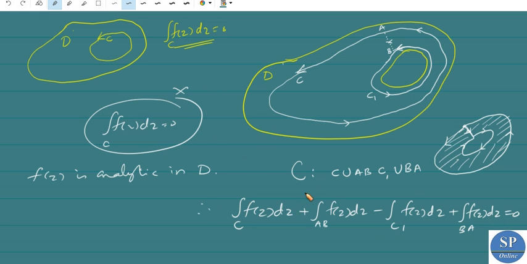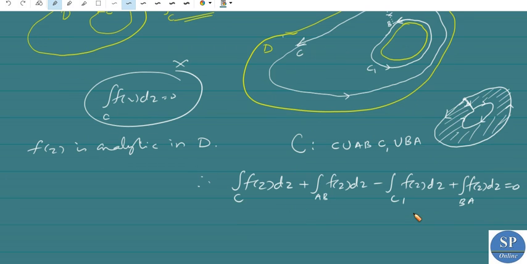This is now a simple closed contour, so by the Cauchy-Goursat theorem for a simply connected region, it is equal to 0, because on this region and on this curve f of z is analytic. From this, we know this is the integral from A to B of f of z dz, and this is the integral over BA of f of z dz.